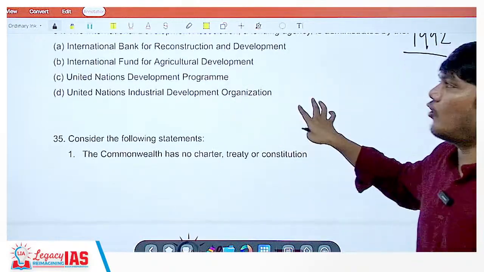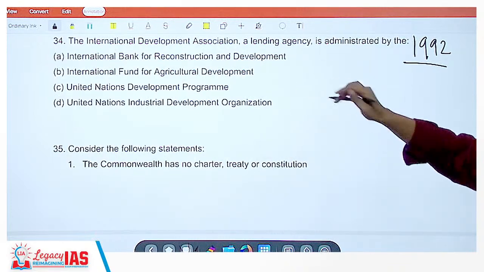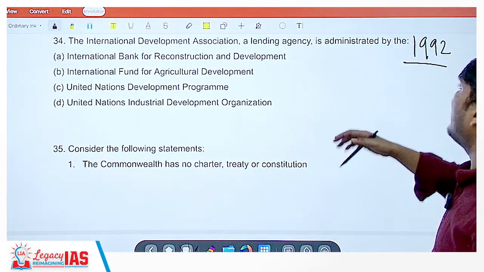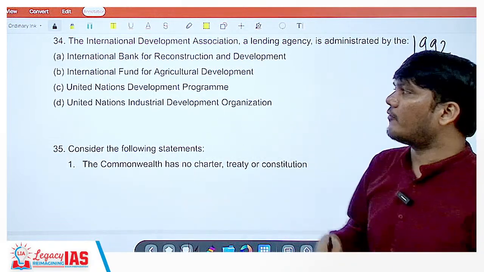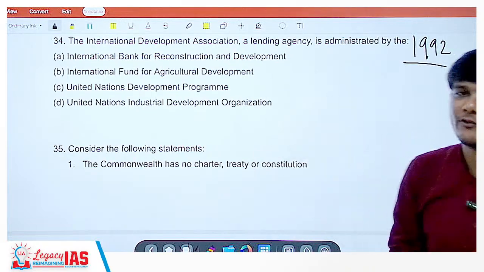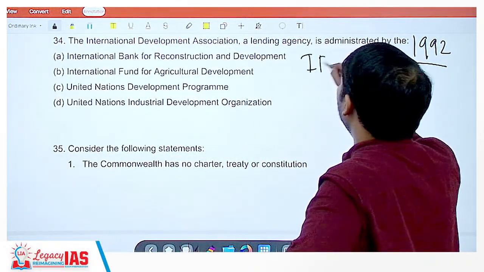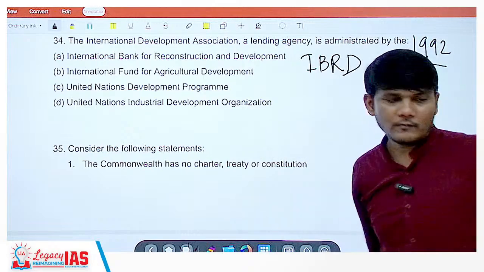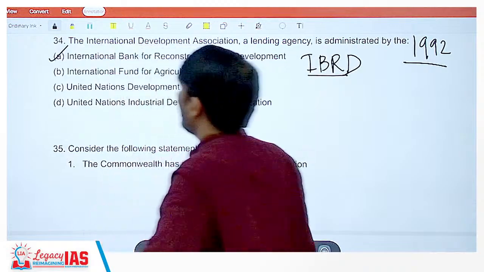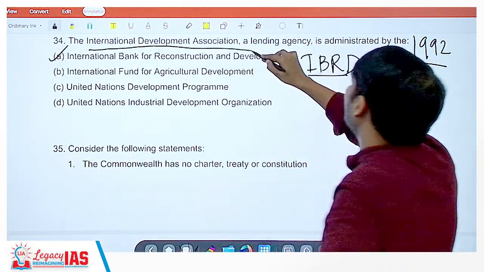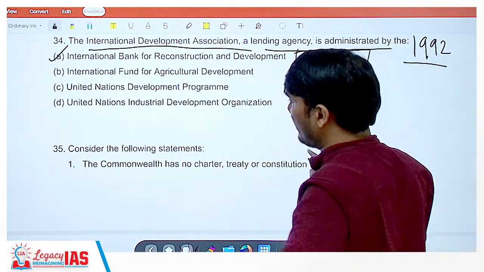Okay, back to the economy questions. Question number 34. The International Development Association, a lending agency, is administered by whom? We are seeing a lot of factual questions now. International Bank for Reconstruction and Development, this is IBRD, and the correct answer is IBRD. The International Development Association, a lending agency, is administered by IBRD. Remember this.